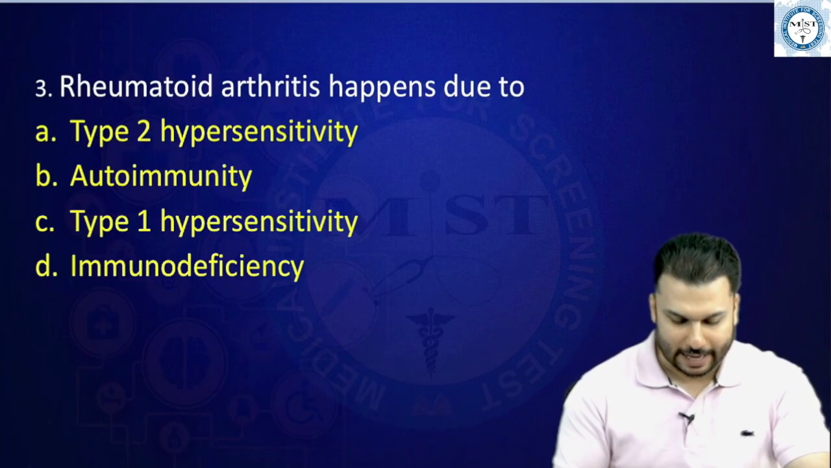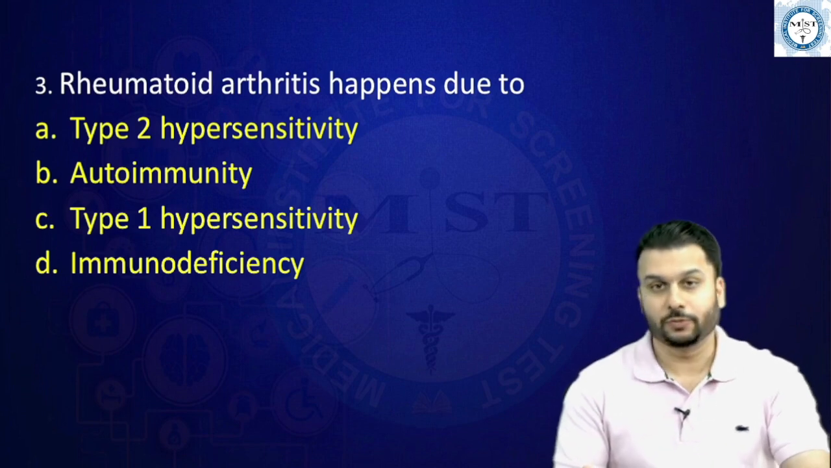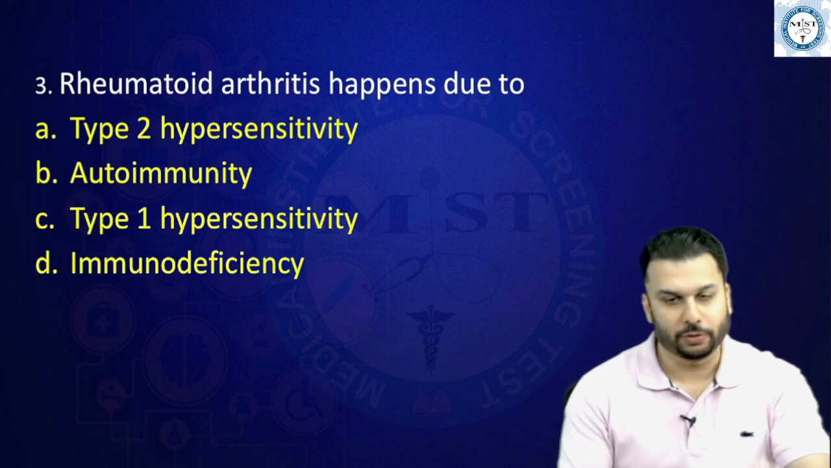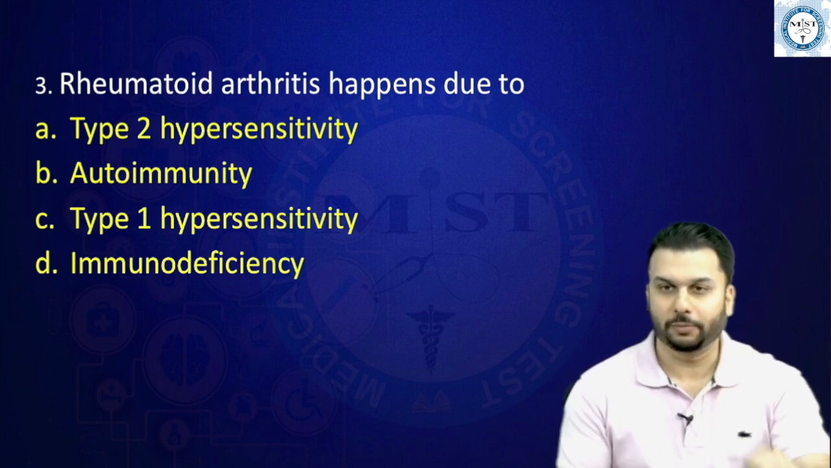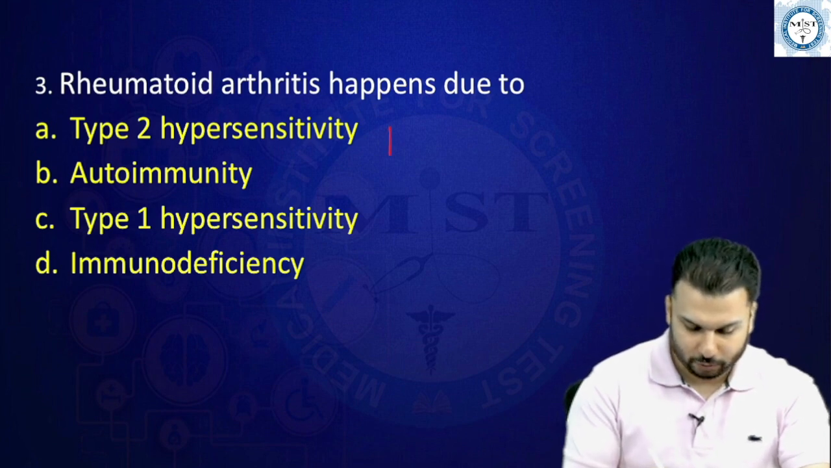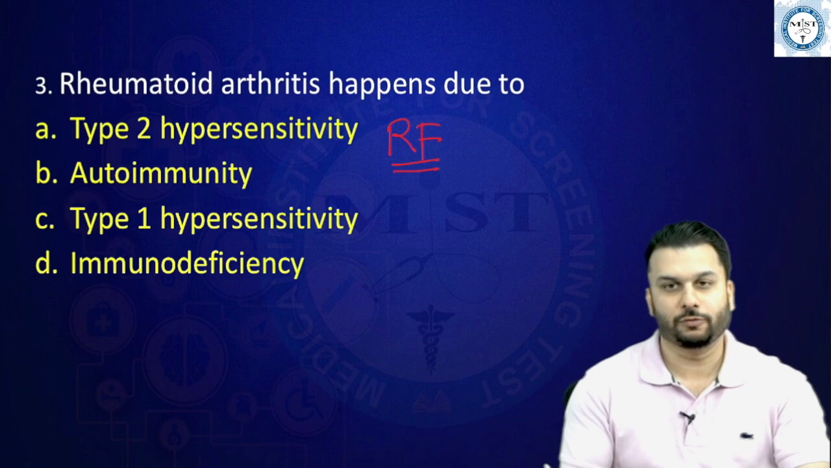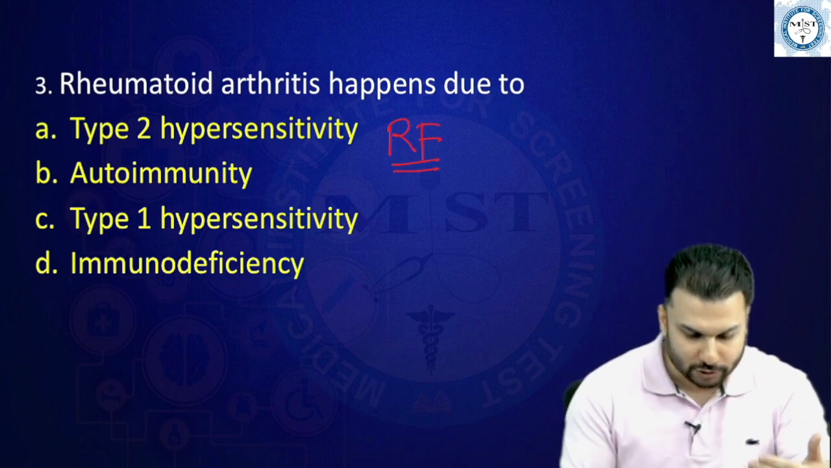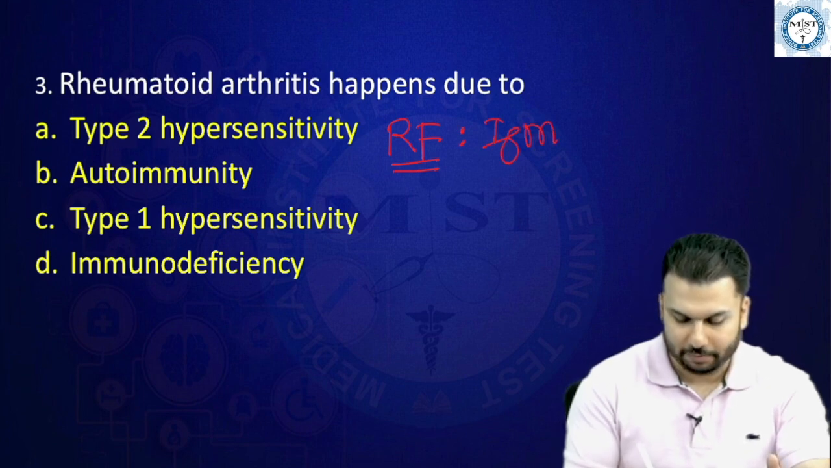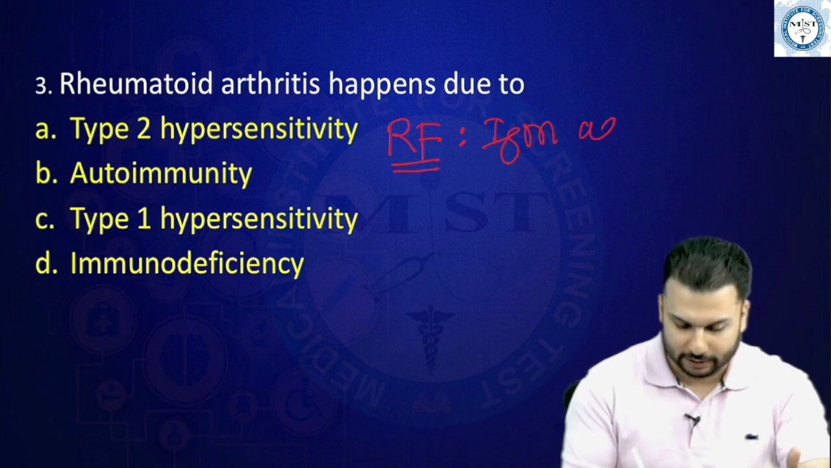Rheumatoid arthritis happens due to... I believe these were more or less the options. Rheumatoid arthritis, as everybody knows, is an autoimmune disorder. Now, if you talk about hypersensitivity, it is a type 3 hypersensitivity, right? In this autoimmune disorder there are one or two things we should know. It first of all contains antibodies we call rheumatoid factor. What is this rheumatoid factor? It is nothing but an IgM antibody which is directed against the Fc portion of IgG.